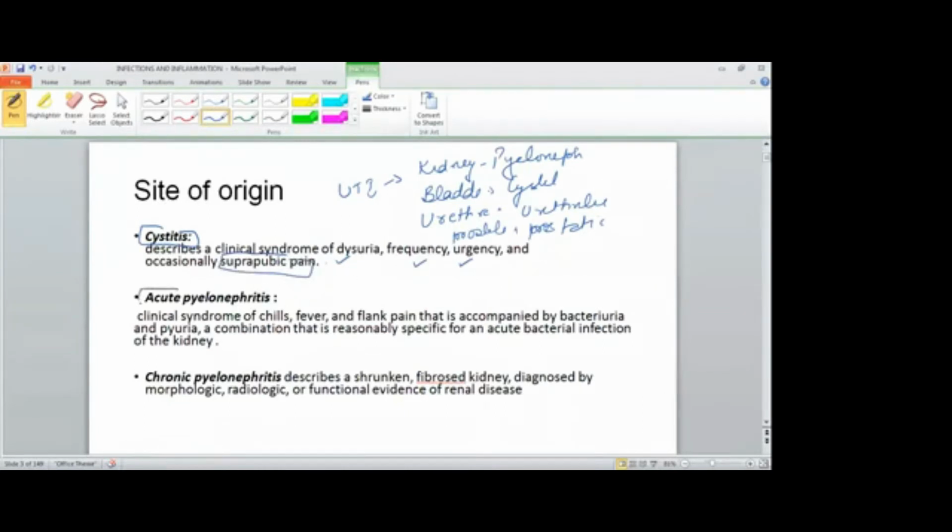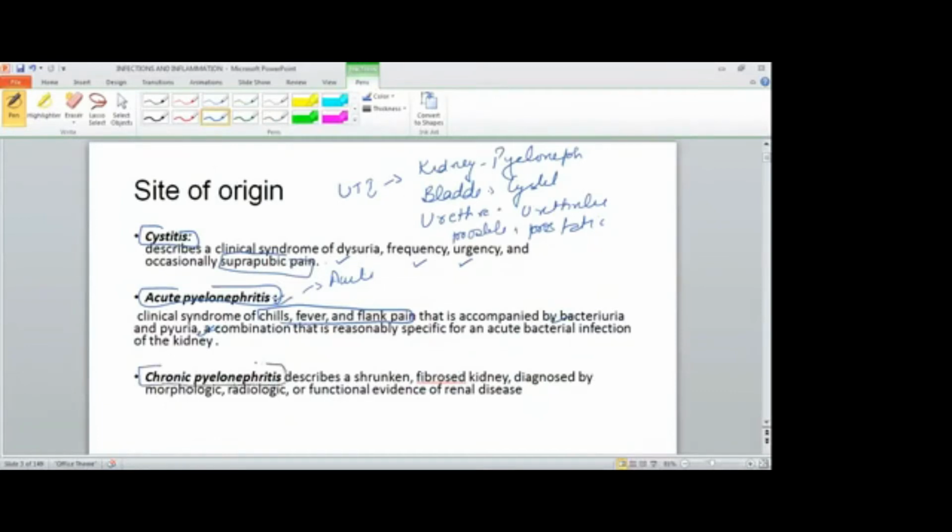Second is acute pyelonephritis. Pyelonephritis is divided into two types: acute and chronic. In acute, there is a clinical syndrome of fever, chills, and flank pain. This is important, this triad of fever, chills, and flank pain, which is associated with both bacteriuria and pyuria. So this is specific for acute bacterial infection. This combination of symptoms, fever, chills, and flank pain with bacteriuria and pyuria, means acute bacterial infection of the kidney, that is acute pyelonephritis.